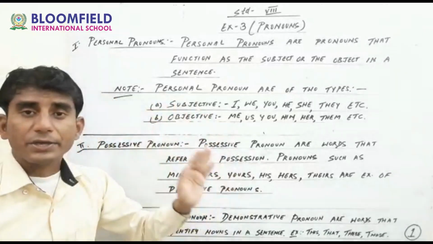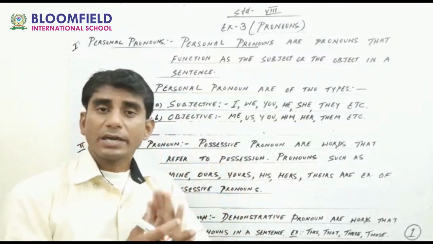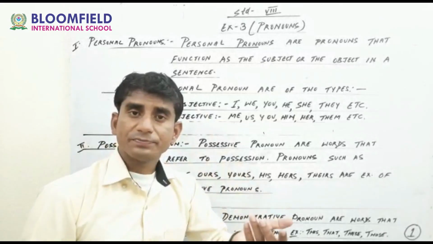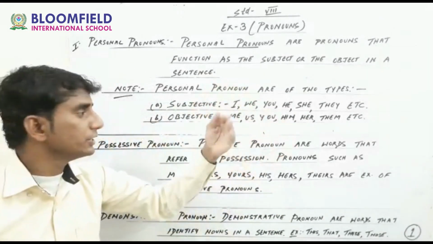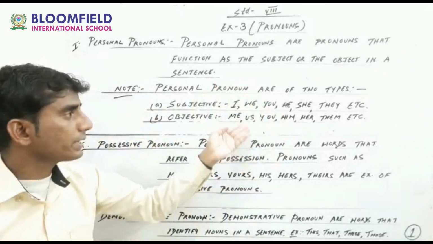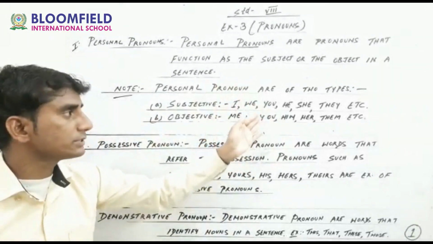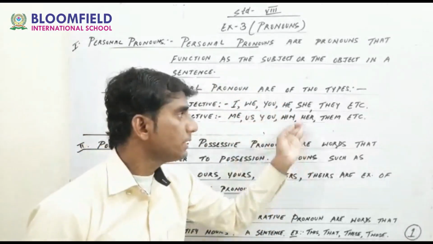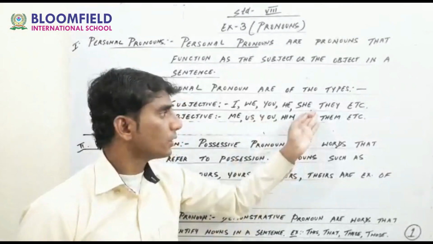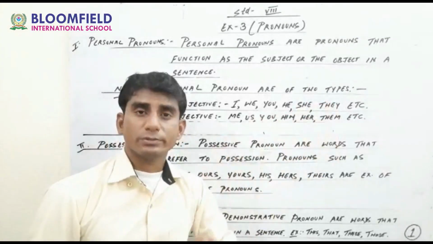Subjective is I, you, we, they, he, she, it. And objective, I will change into me. We will change into us. You is never changed. He is changed into him. She is changed into her. They is changed into them.